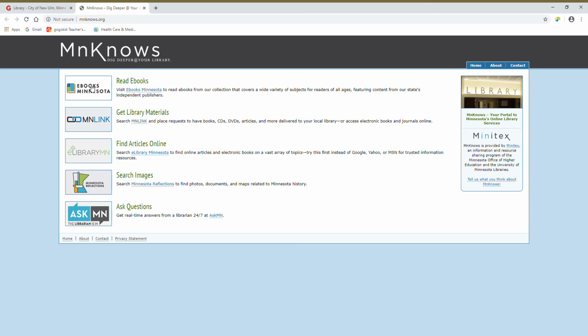eBooks Minnesota is another large collection comparable to our Overdrive ebook and e-audio collection with all sorts of media content: photographs, paintings, audio, documents, facsimiles of original documents, books and books galore, all available for free with your library card. And there's no checkout limit on books through eBooks Minnesota, and we'll talk about that more in another tutorial.